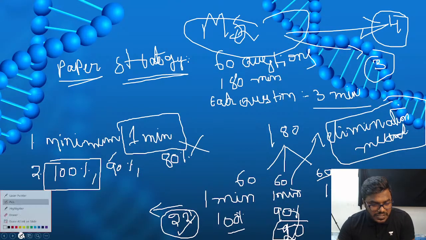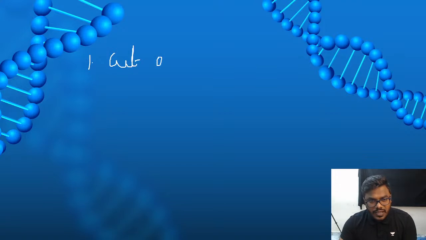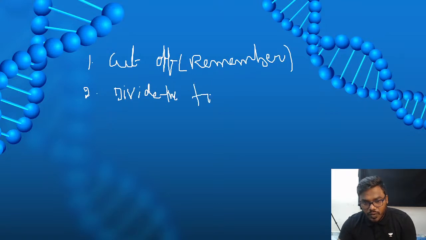Okay, so friends, I will summarize for all of you. Listen, what you have to follow in the examination hall. First thing, before starting the question paper, before answering, you have to remember the cutoff. Okay, remember the cutoff. Do not forget it. And divide the time. Most important one. What is this, friends? Divide the time.